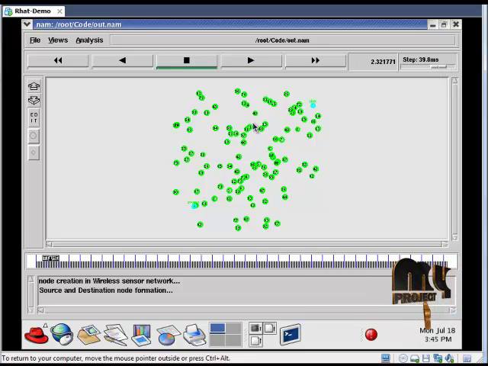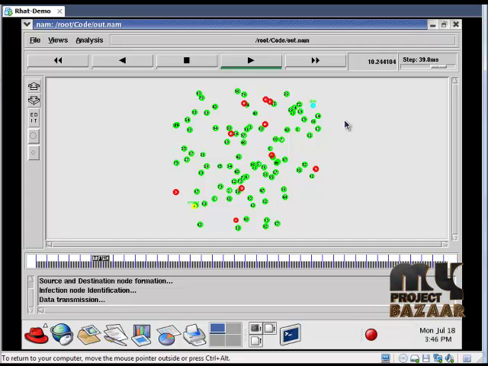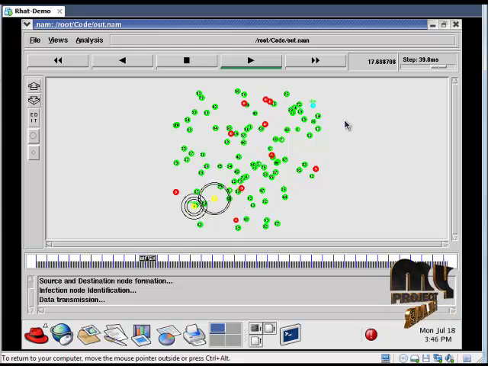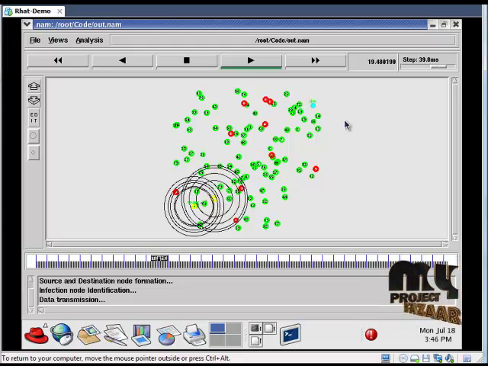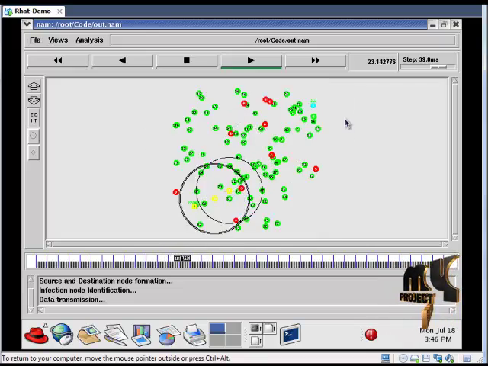Our network consists of 100 nodes. This is our source node and this is our destination node. Now the infected nodes are identified using the centralized algorithm. Our concept also has a sleep and wake up concept. The node which transmits the information is set to yellow color, so that is in wake up state. All the other nodes are in sleep state for energy efficient data transmission.